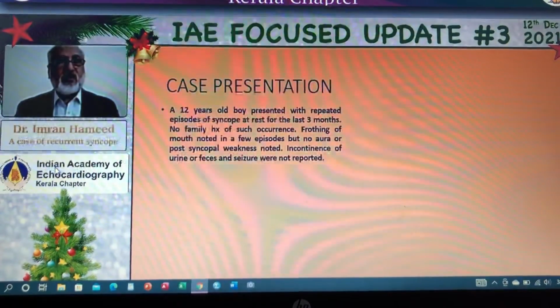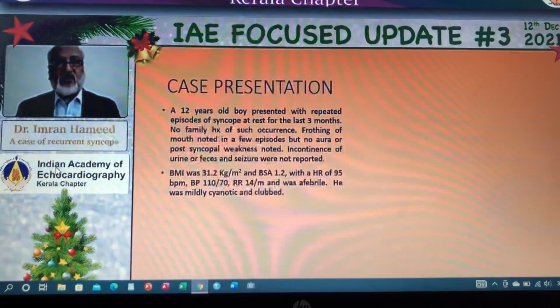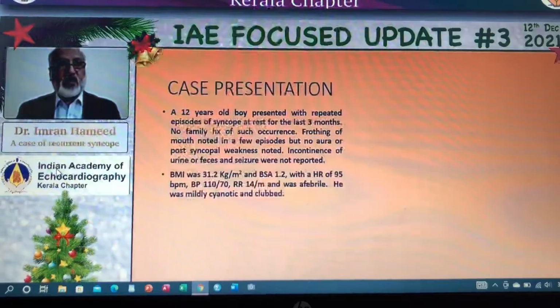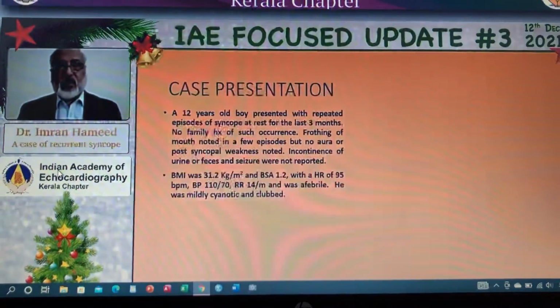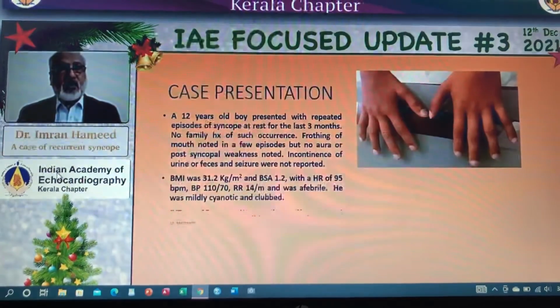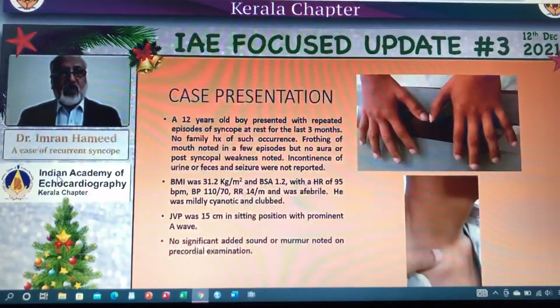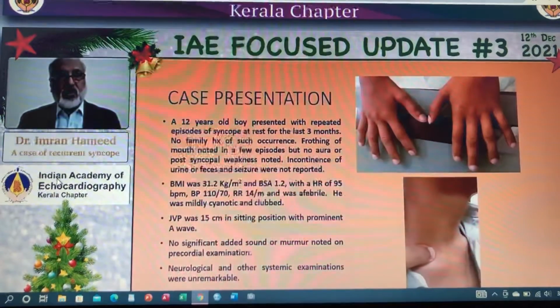Incontinence of urine or feces and seizure were not reported. BMI was 31.2, BSA 1.2, heart rate 25, BP was 110/70, and a respiratory rate of 40. There was mild cyanosis and clubbing. JVP was 15 centimeter in sitting position with prominent A wave, no significant sound or murmur heard, neurological and other